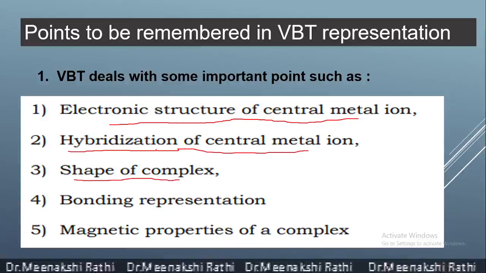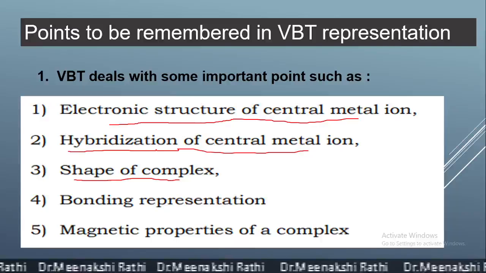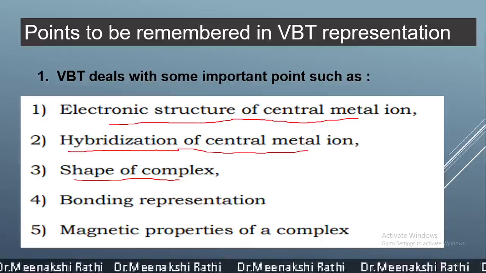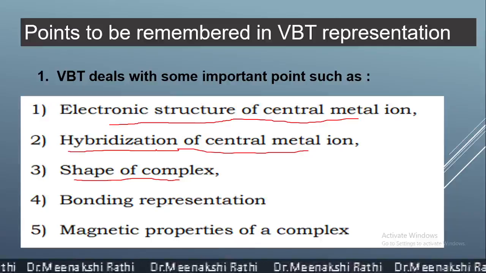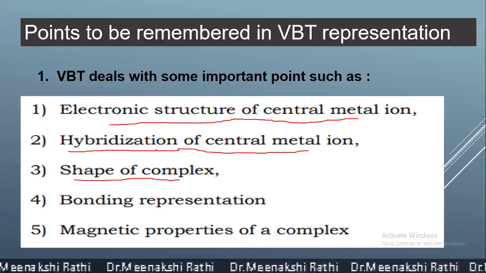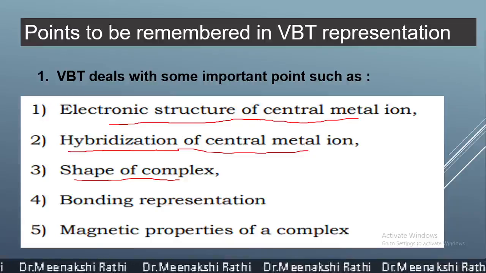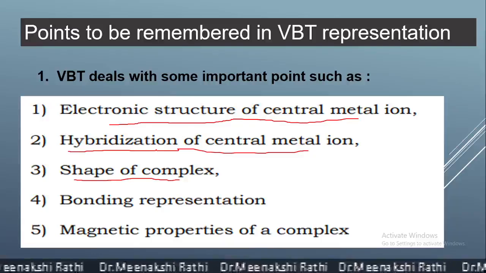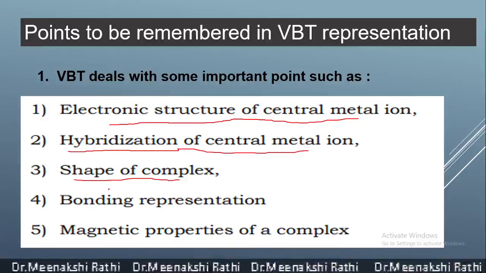then the shape of the complex. In the last video, we saw that hybridization decides the shape or the geometry of the complex. If sp3 hybridization is there, then the shape is tetrahedral. In dsp2 hybridization, the shape is square planar. So, VBT also deals with the shape of complexes.